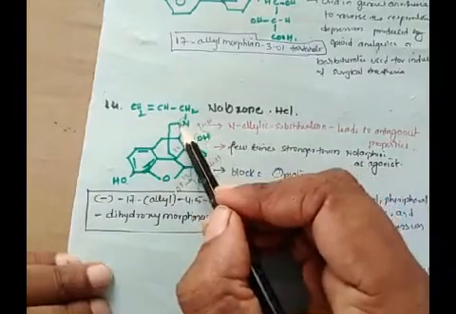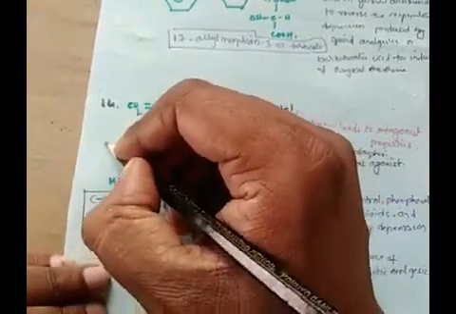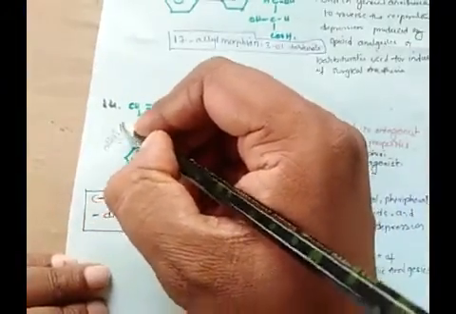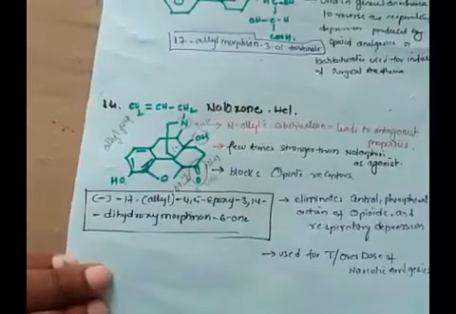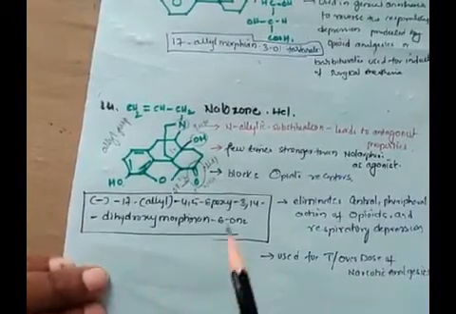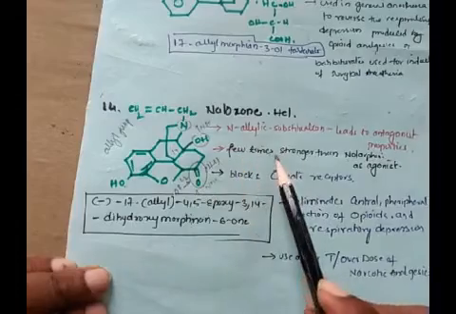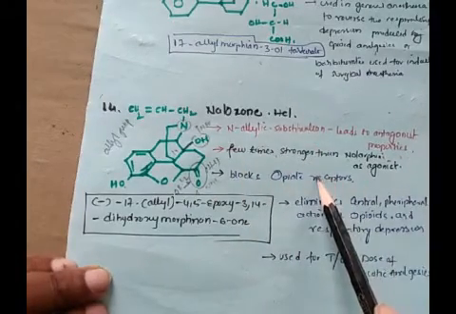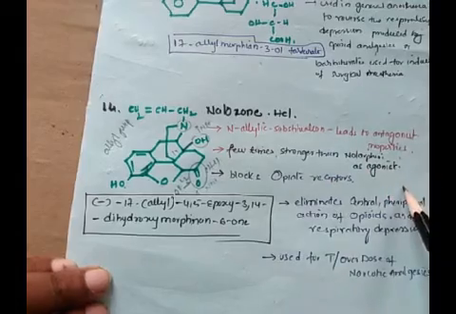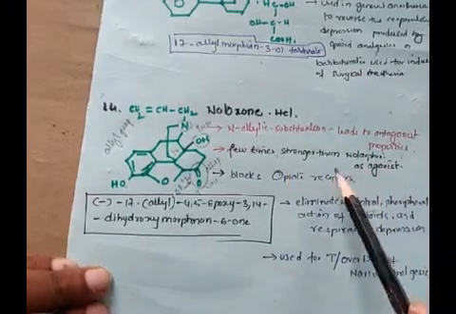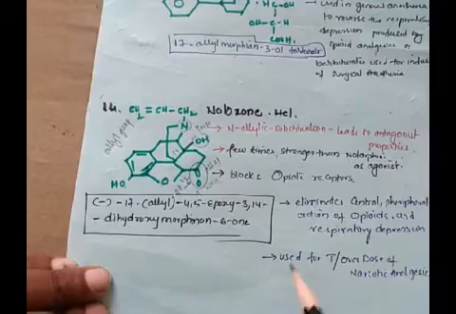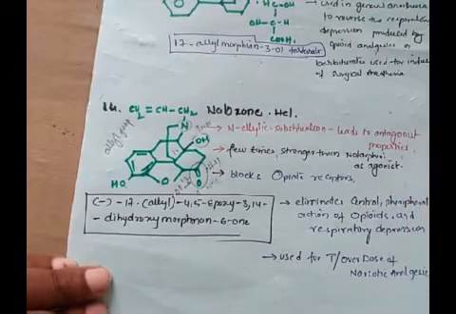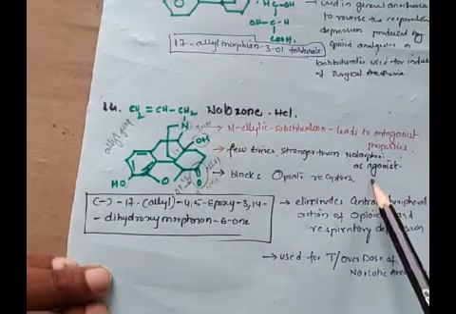But on nitrogen we have an allyl group. So it has both analgesic activity and antagonistic activity. It has both agonistic activity as well as antagonistic activity. It is a few times stronger than nalorphine as an agonist. So it blocks opiate receptors.